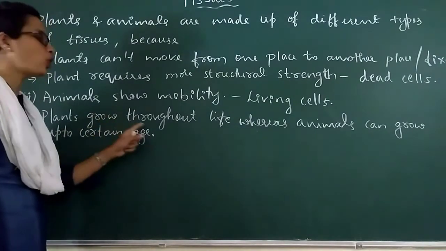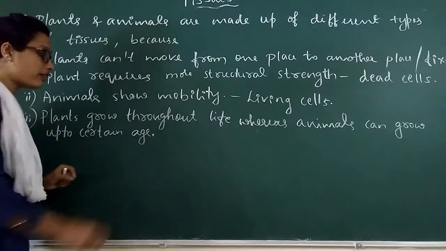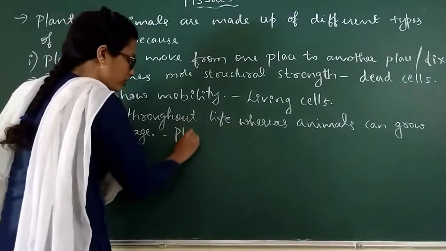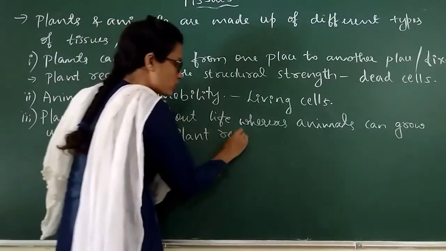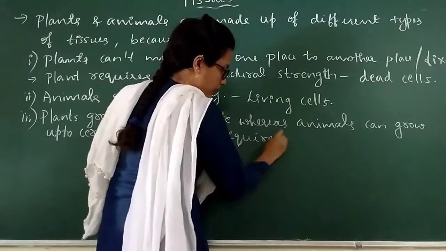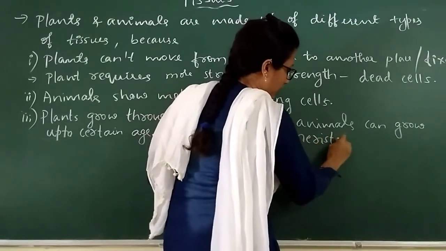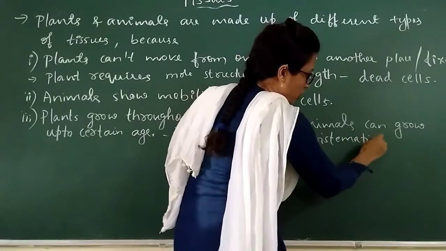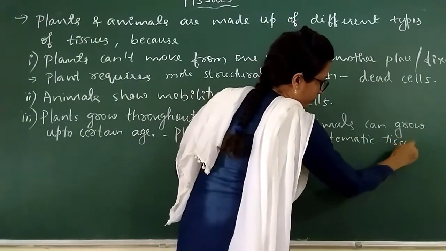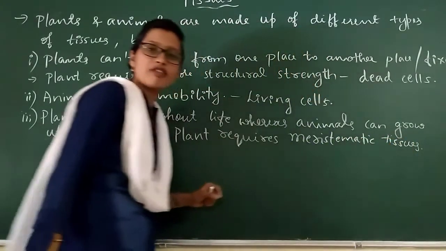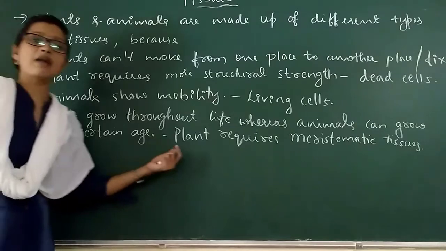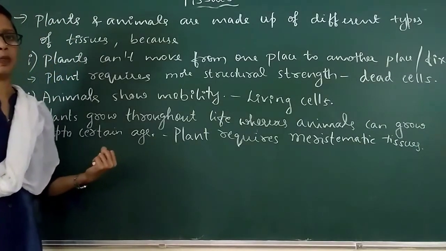And for the continuous growth, plants require meristematic tissues. Such meristematic tissues are absent in animals.